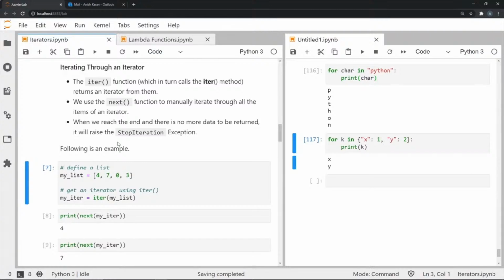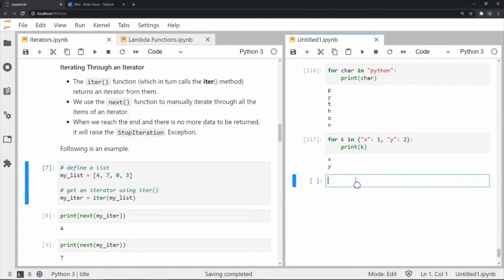And anytime we want to move to the next object, we use the next function. And when we have finally completed all of it, or we've manipulated or traversed through each of the sub-objects, we encounter the StopIteration exception, which tells us, okay, there are no more objects to be manipulated or iterated upon.